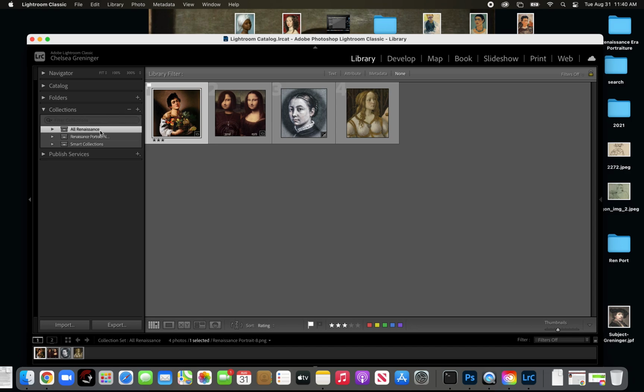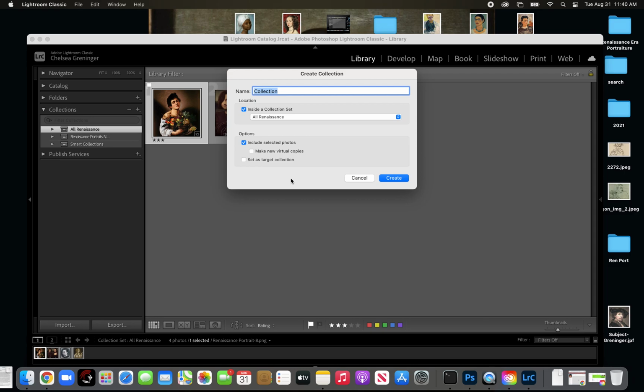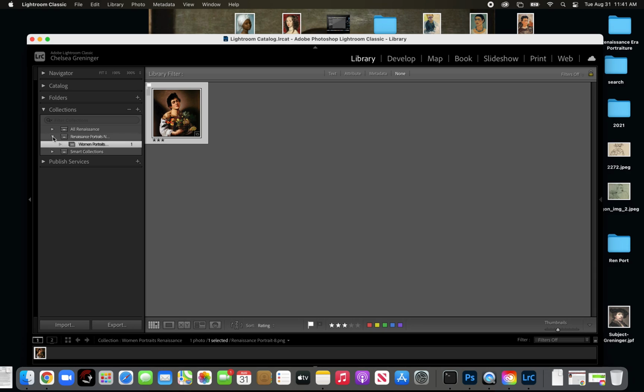Now I'm going to go ahead and make a collection, and I'm going to put it inside that collection set. So create collection, and we're going to go women portraits Renaissance, and then I'm going to put it inside the new collection set. So now when I click on this, I've got a subfolder of women portraits. Cool. So now we're going to go back to my folder, and we're going to find the folder that I uploaded all of these portraits in.